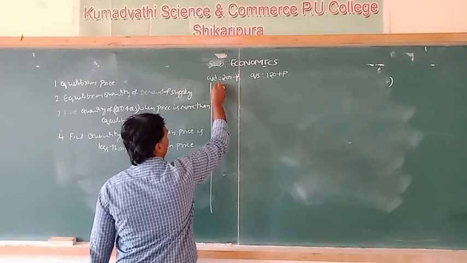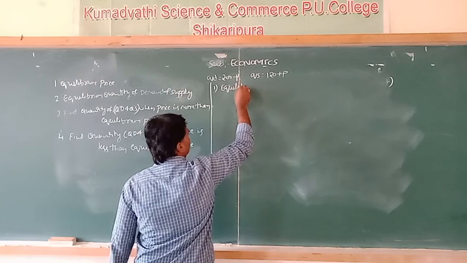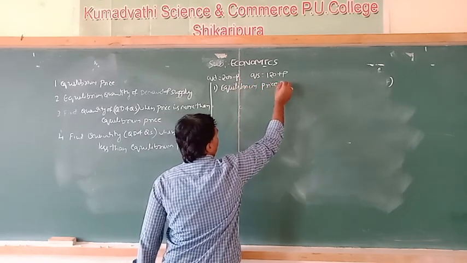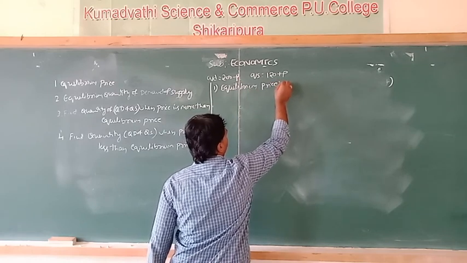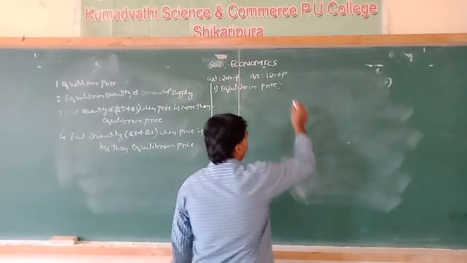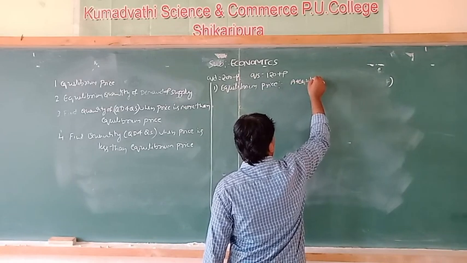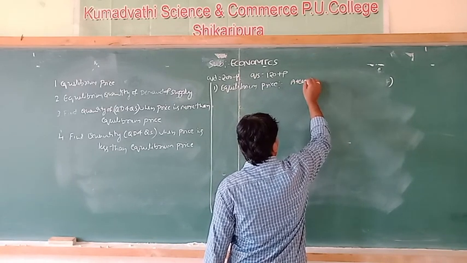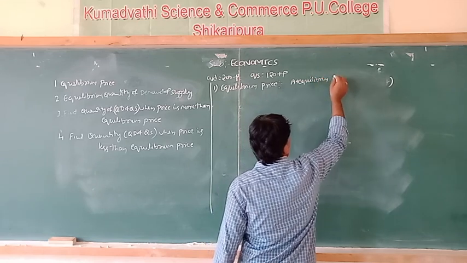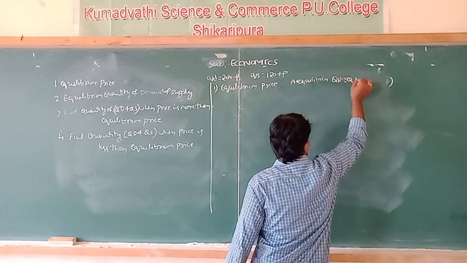First, we have to find out equilibrium price. Observe that in a perfectly competitive market, we already studied that at equilibrium price, QD is equal to QS.